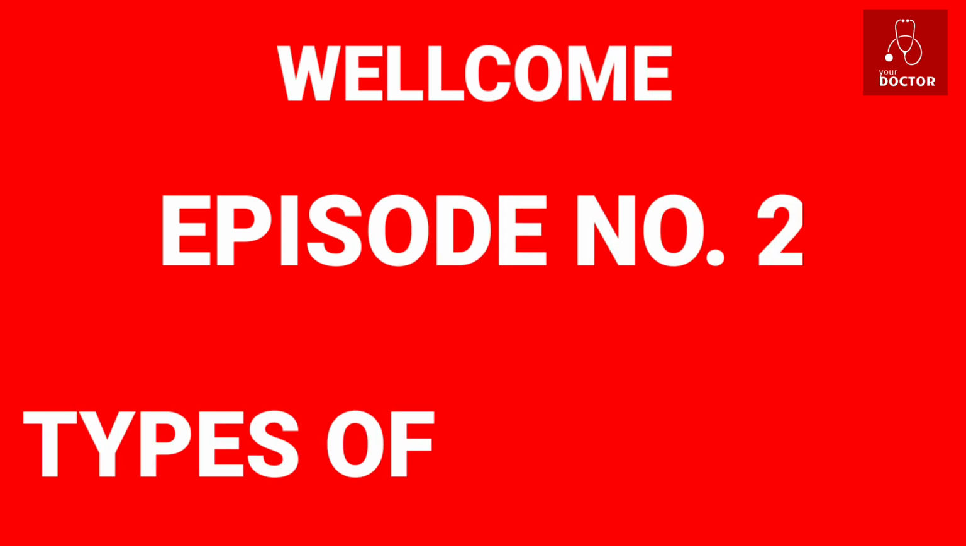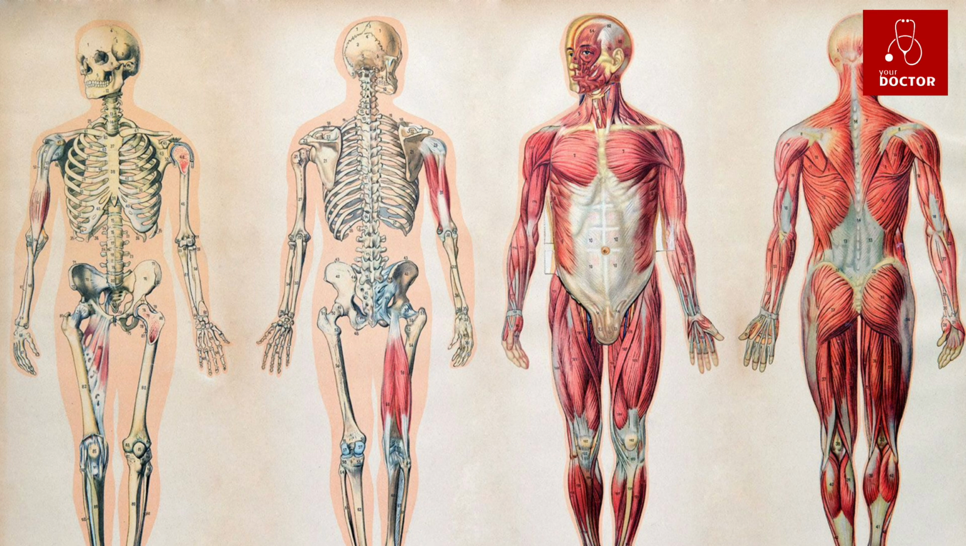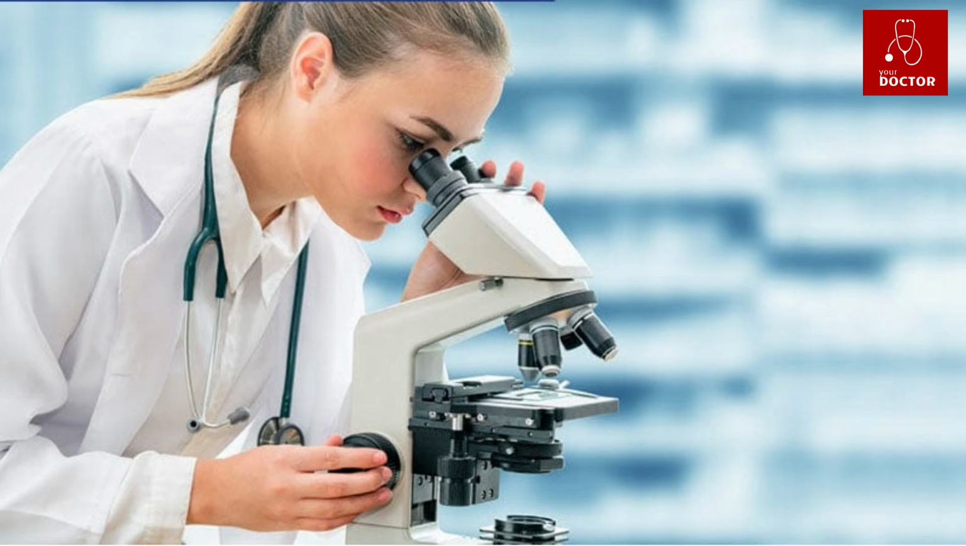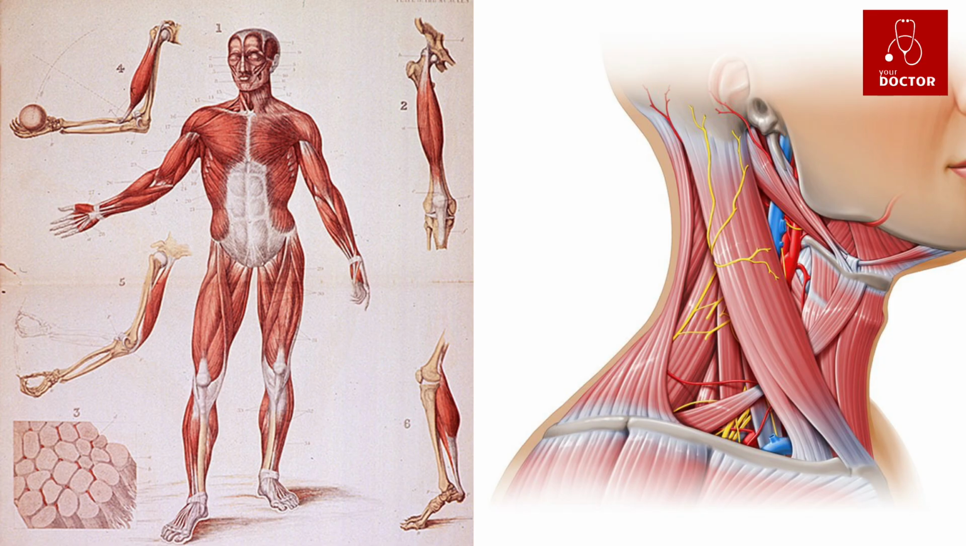Once again you're most welcome to our episode number 2, Types of Cancer. The main types of cancer. Our bodies are made up of billions of cells. The cells are so small that we can only see them under a microscope. Cells group together to make up the tissues and organs of our bodies. They are very similar, but vary in some ways because body organs do very different things. For example, nerves and muscles do different things, so the cells have different structures.